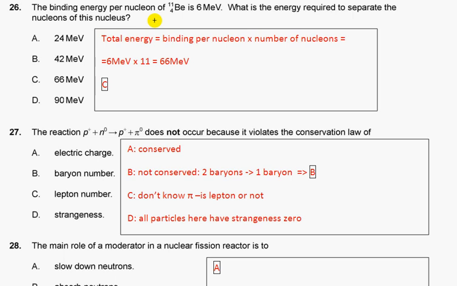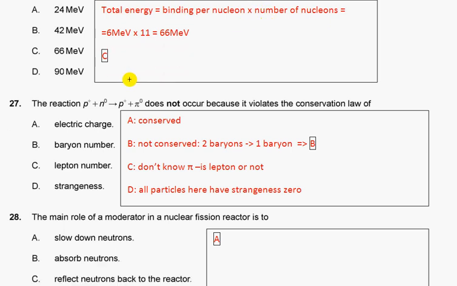The binding energy per nucleon of beryllium is 6 MeV. What is the energy required to separate the nucleons of this nucleus? So we have 11 nucleons. Each requires 6 MeV, so the total will be binding energy per nucleon times the number of nucleons, 6 times 11, 66.